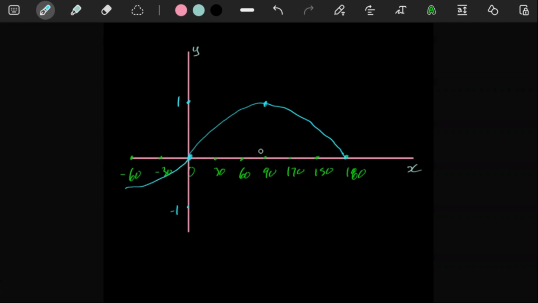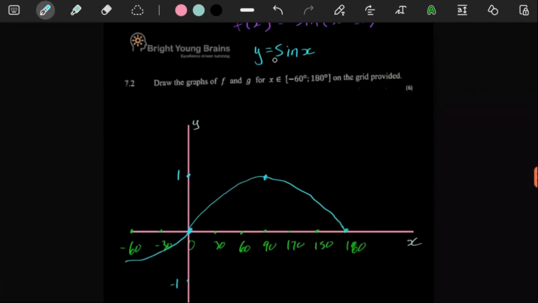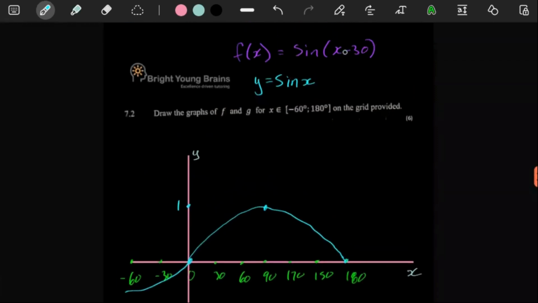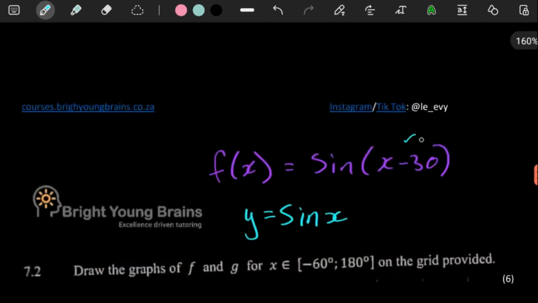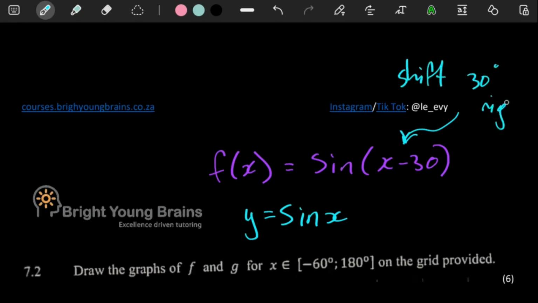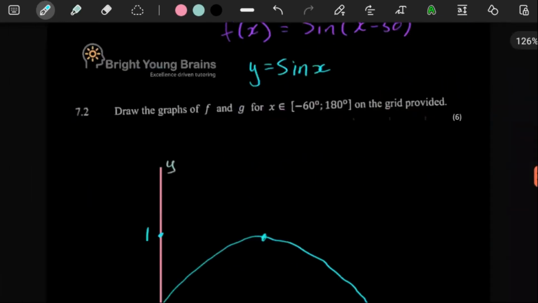Now this is the graph of y is equal to sine x. This graph is the graph of sine moved 30 degrees to the right. So this here is a shift 30 degrees right. That's what has happened.